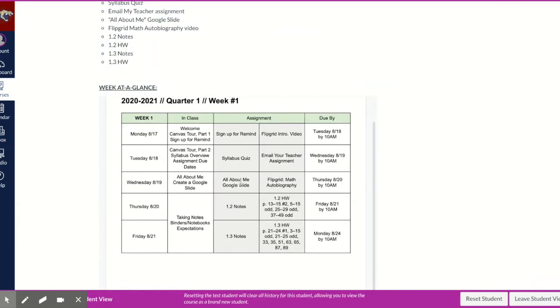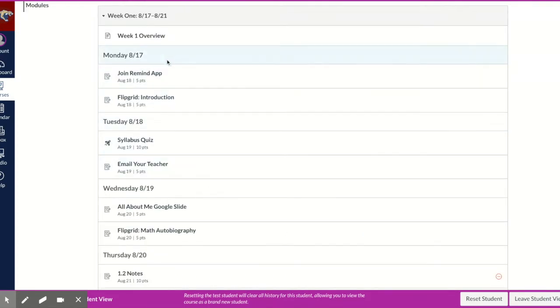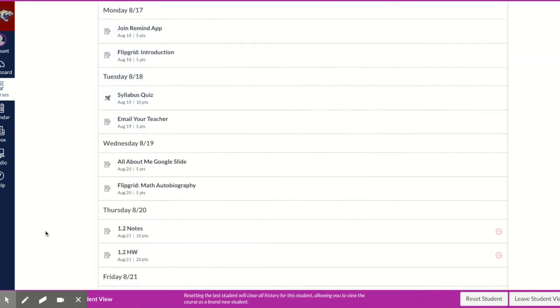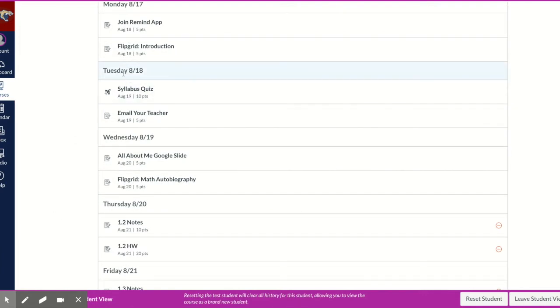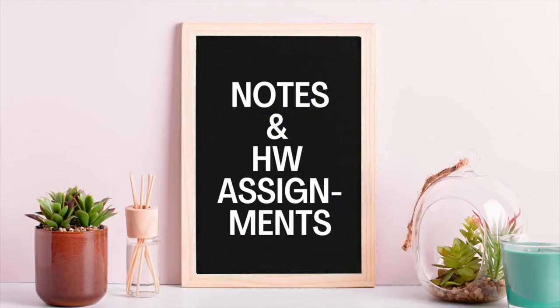On the week at a glance calendar, students can see the assignment that's being given each night and by what date and time that assignment is due. Looking at the modules tab on the previous screen, students can also see the work laid out for them so that they can see on which night they should be completing which things that are due the following day by 10 a.m.